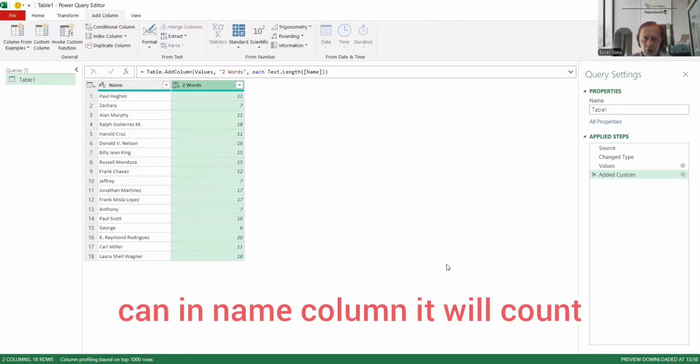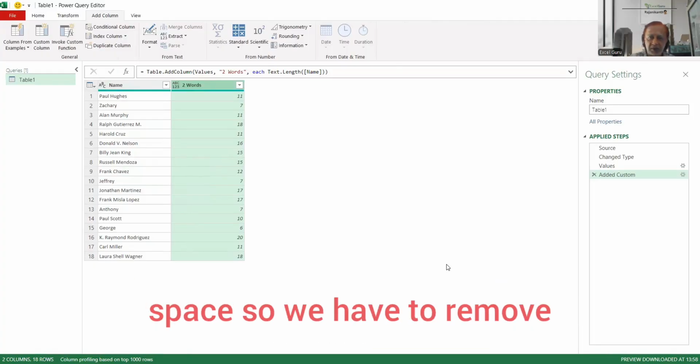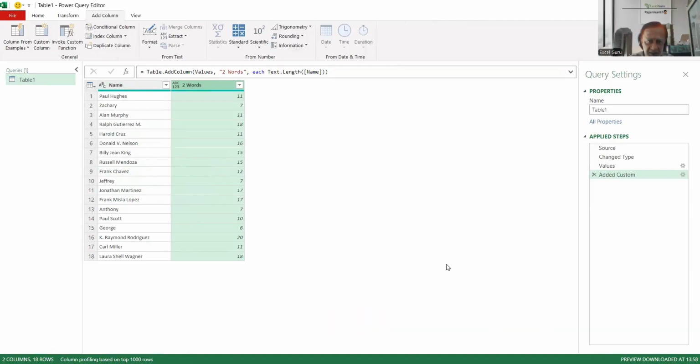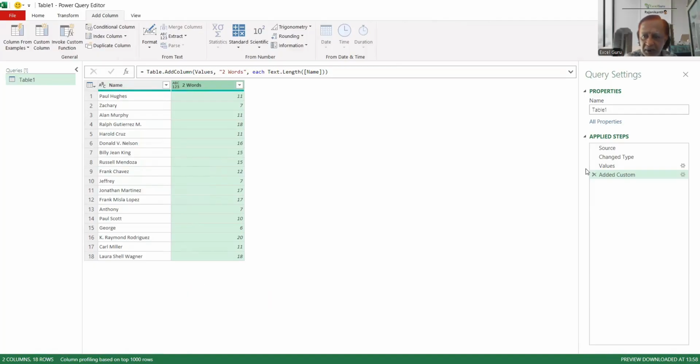It will count how many characters are there, including the space. So we have to remove that space, then only you can get the proper answer.